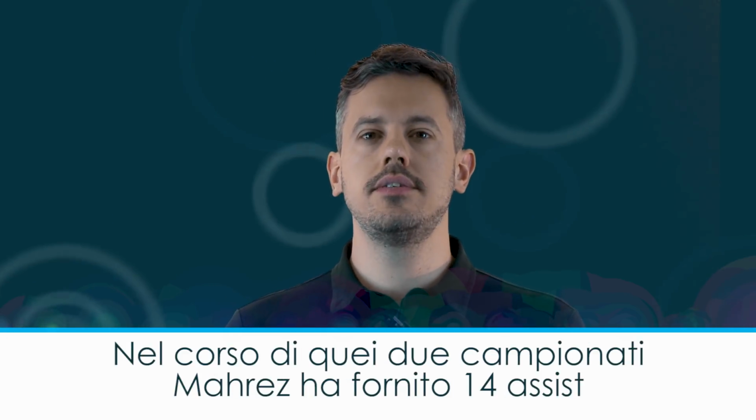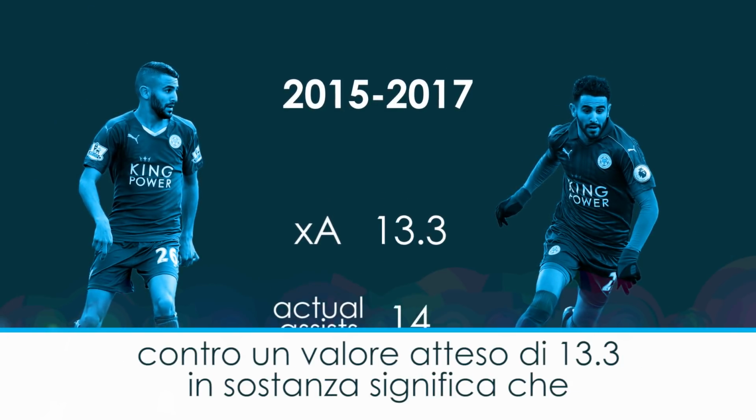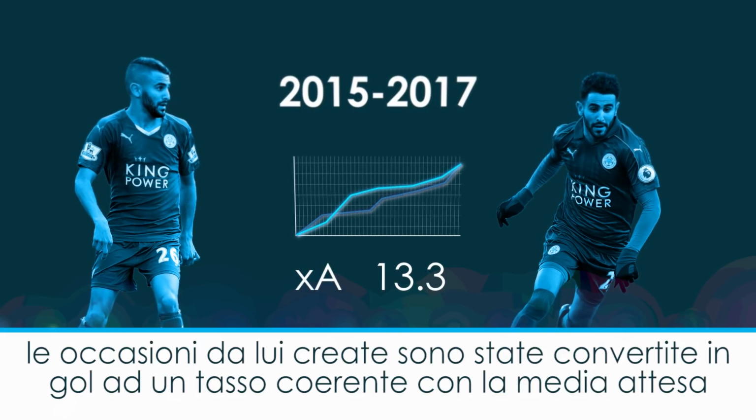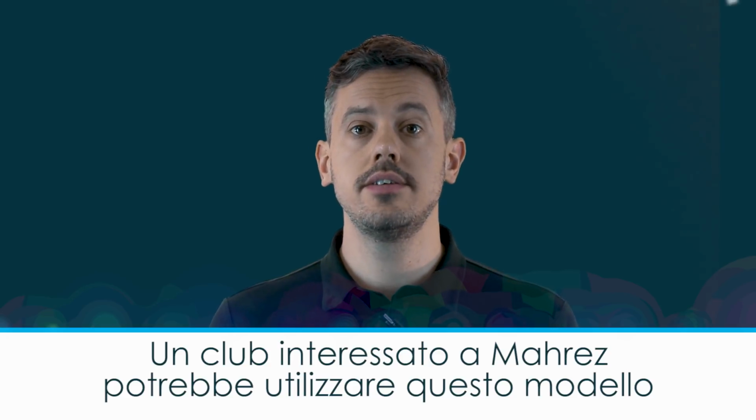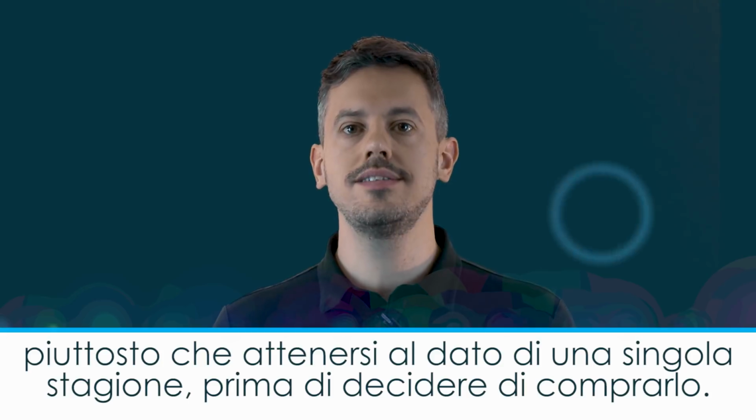Over the course of those 2 seasons, Mahrez assisted 14 goals, and the model expected him to assist 13.3, basically meaning that the chances he created were being converted at consistent rates. A club looking at Mahrez could use this model to project a more realistic figure for assists going forward than one season in isolation before deciding to buy.